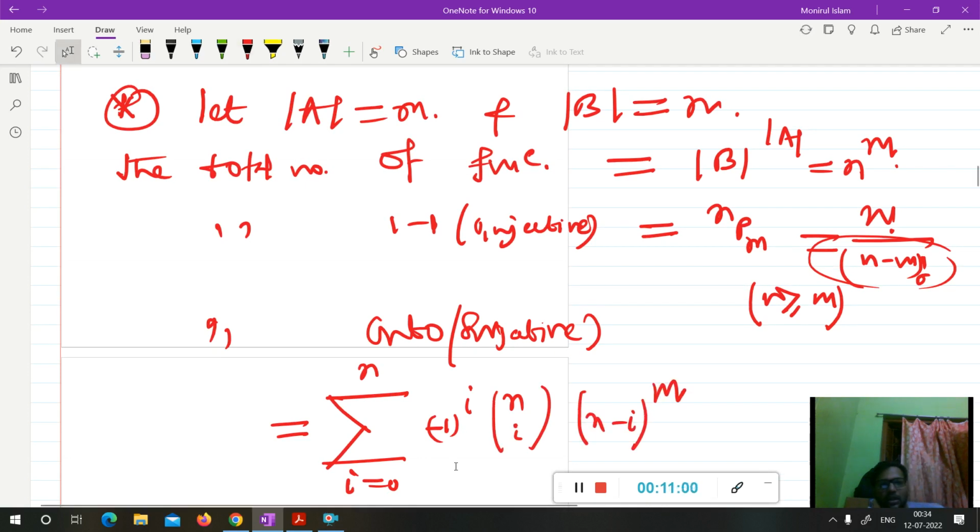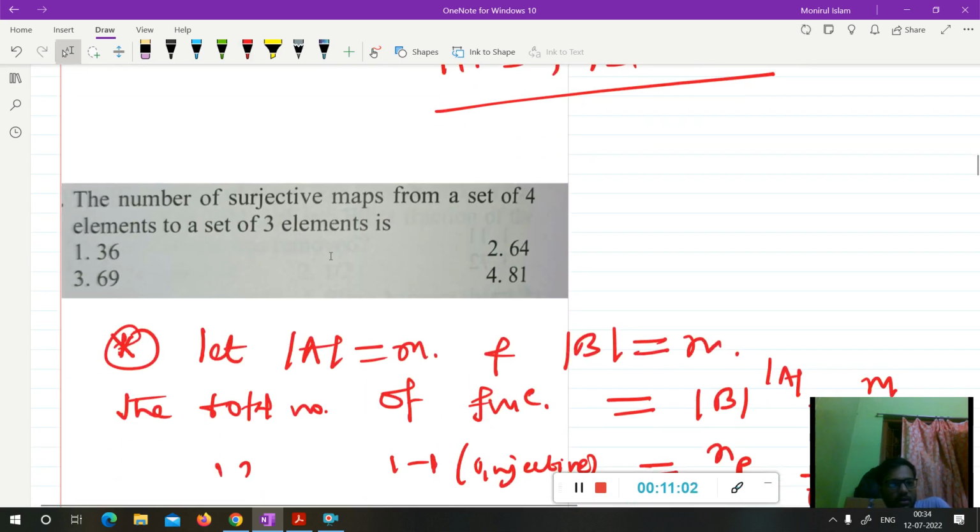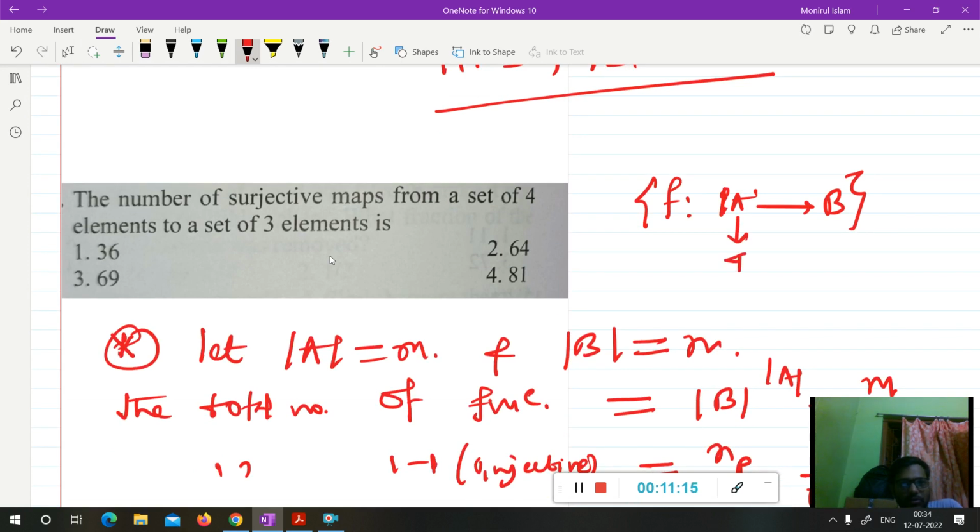This is the formula. Here n is the total number of surjective maps. Total number of surjective maps from a set A to B, where A contains 4 elements and B contains 3 elements. You're asking for the cardinality, and this function is onto, that is surjective. So here m is 4, n is 3.